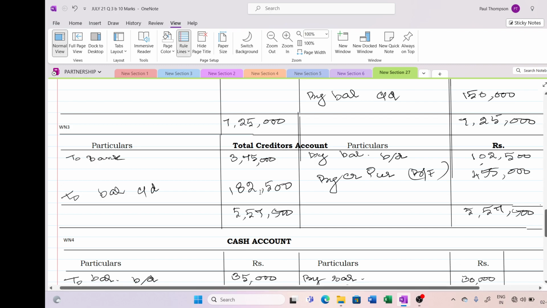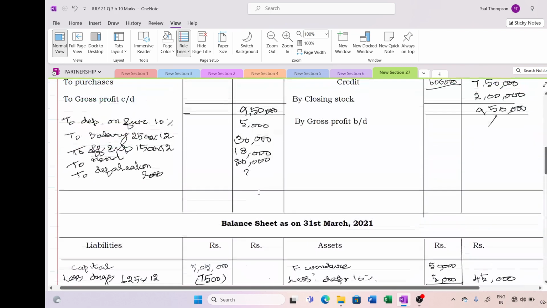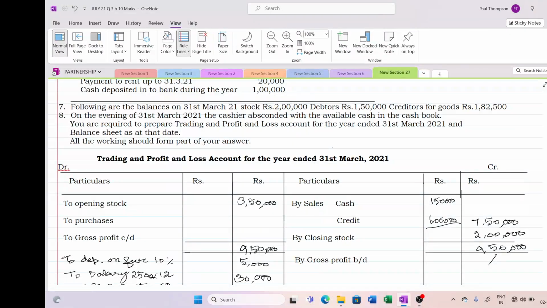Okay, so now we have to post these purchases into our trading account, 4,55,000. I think now we can close the trading account because we got the opening stock as well as our purchases, sales and closing stock.